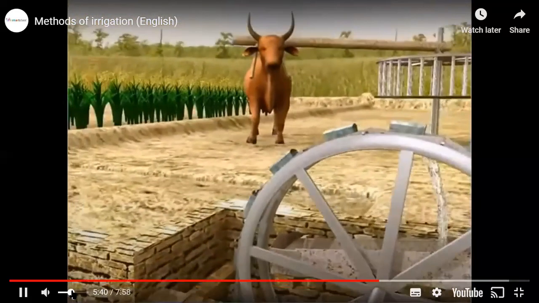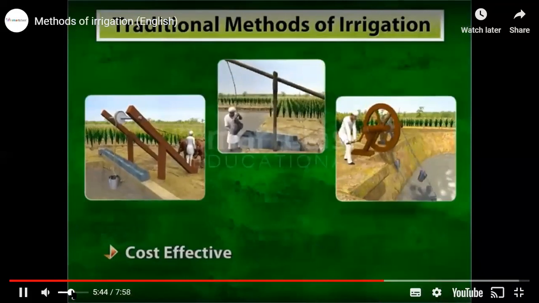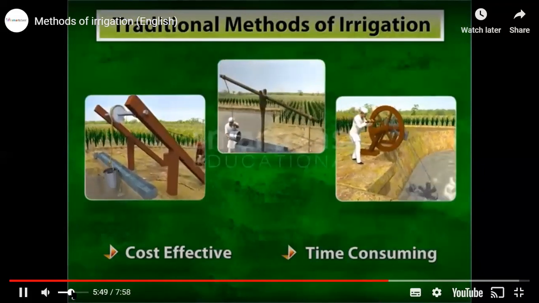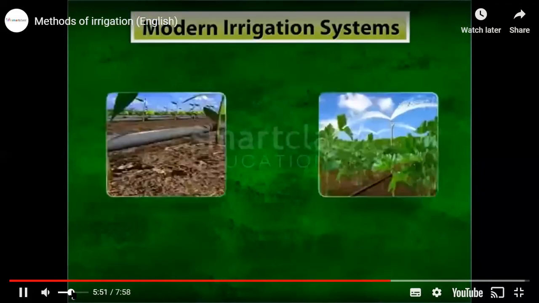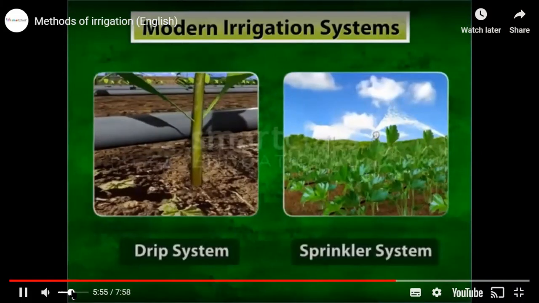and irrigate the fields. The traditional methods of irrigation are cost-effective but time-consuming. Thus, these methods have been replaced with the drip system and sprinkler system. Let us learn about these two methods in detail.